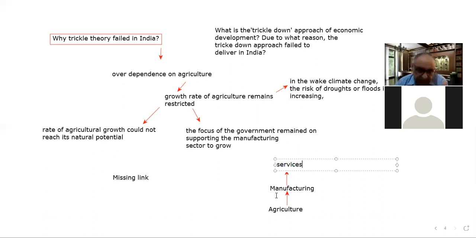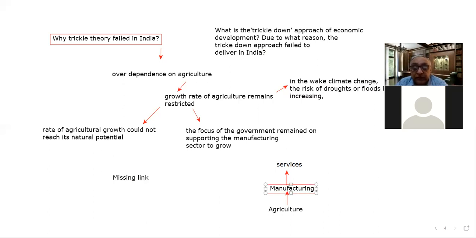From manufacturing comes the service sector boom. So this is the actual growth story of the Western world. But in India's case, there is one problem of the missing link. What is the missing link there? That manufacturing sector could not pick up to the level expected.